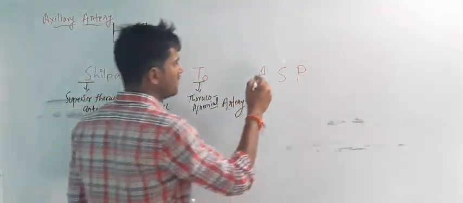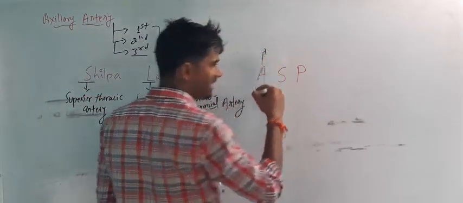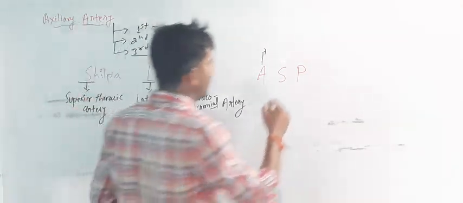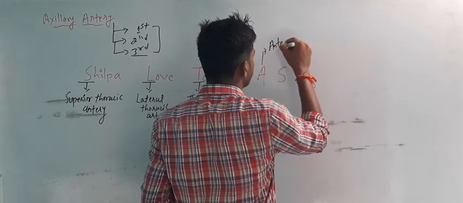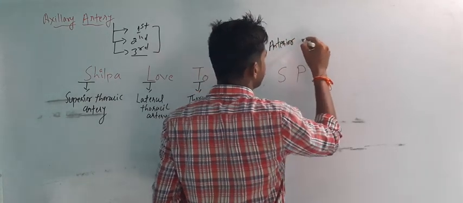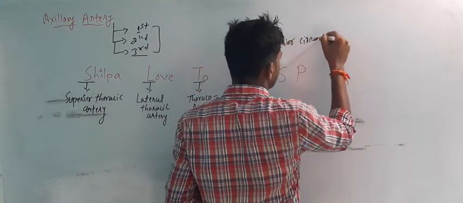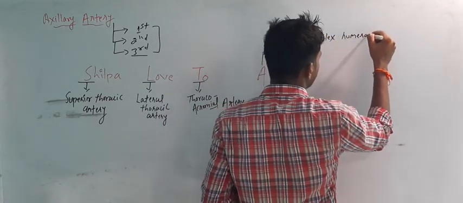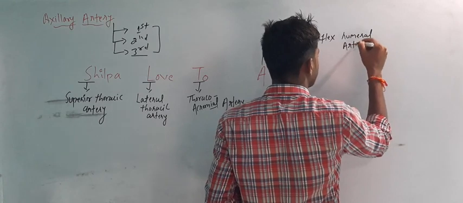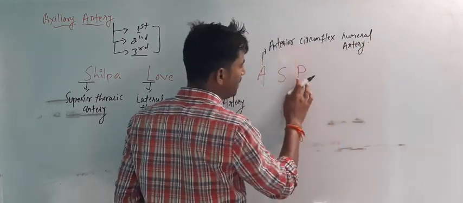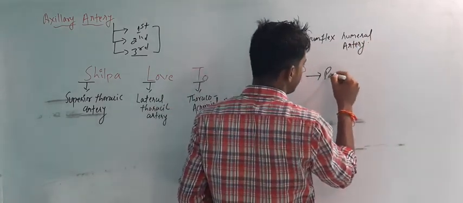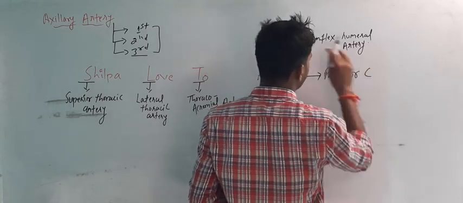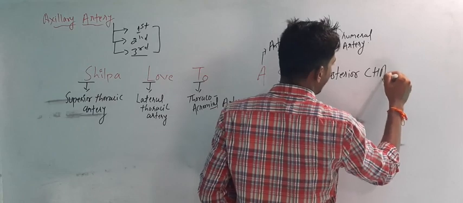ASP. A means anterior. See, this is the humerus, right? So anterior circumflex humeral artery. P means posterior circumflex humeral artery.